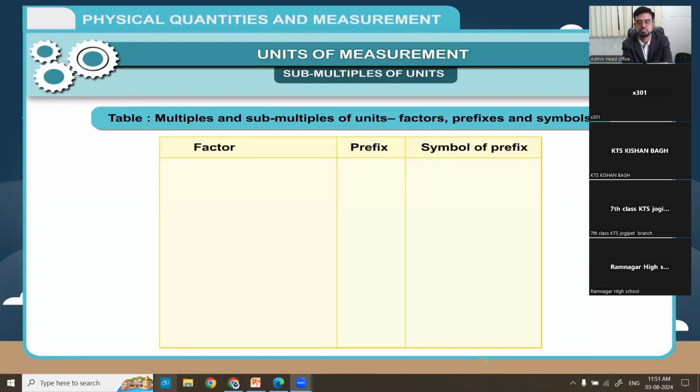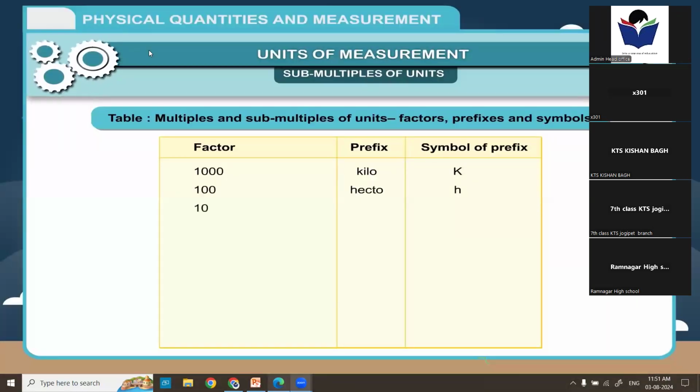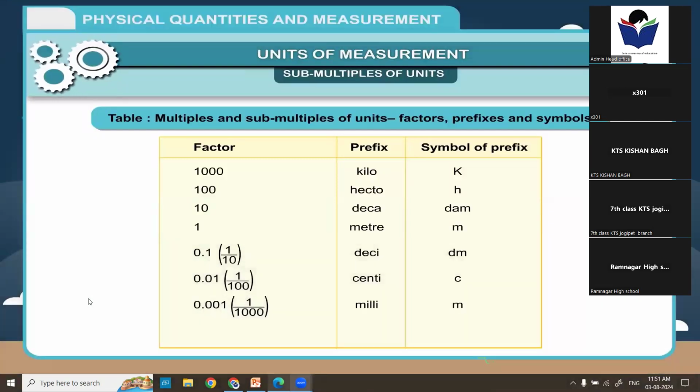Factor, prefix, symbol of prefix. 1000, kilo, K. 100, hecto, H. 10, deca, DAM. 1, meter, M. 0.1, 1 by 10, deci, dm. 0.01, 1 by 100, centi, c. 0.001, 1 by 1000, milli, m. 0.000001, 1 upon 10 lakh, micro.